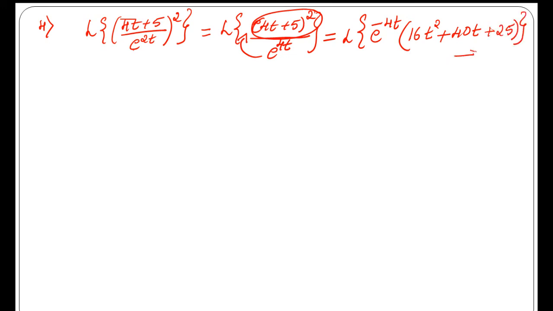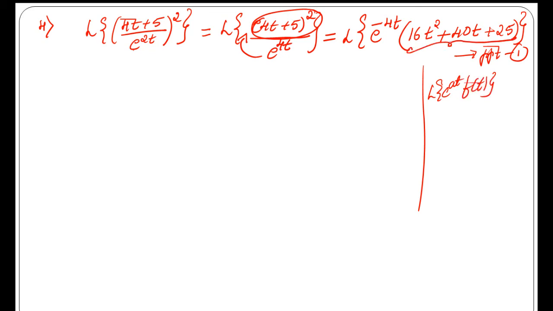Now apply property number 1, that is the Laplace transform of e power at f of t. F of t is the algebraic term, 16t square plus 40 times t plus 25. This is the Laplace transform of f of t. After that you replace s by s minus a, or you can write f bar of s minus a.